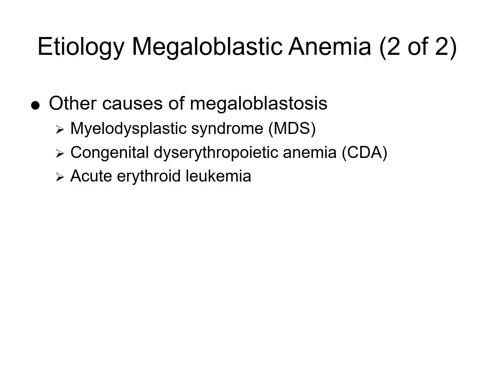Another cause of megaloblastosis is acute erythroid leukemia. This is a subtype of acute myeloid leukemia involving malignant proliferation of erythroid precursors, often showing megaloblastic morphology. So just a quick summary of this slide: megaloblastosis is not exclusive to vitamin deficiencies, but can also be seen in certain hematologic disorders like myelodysplastic syndrome due to abnormal erythroid precursor development.